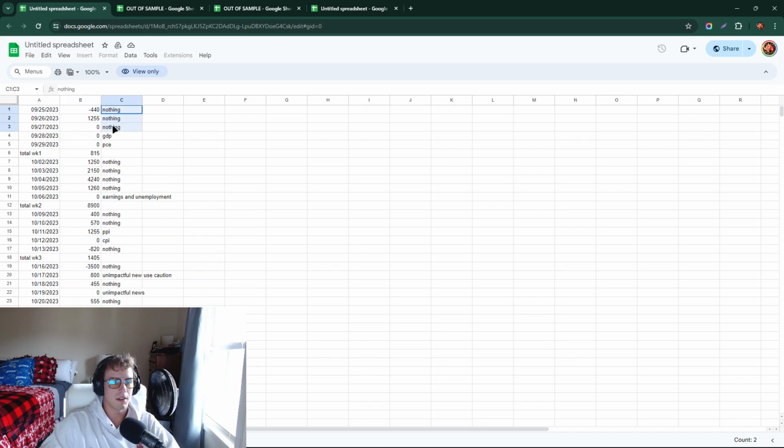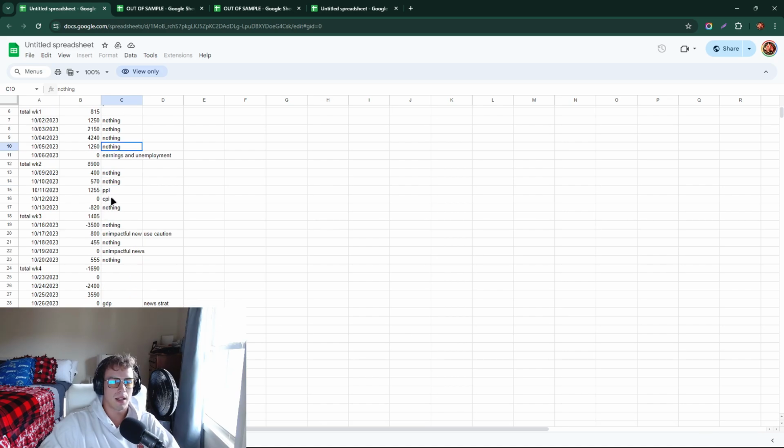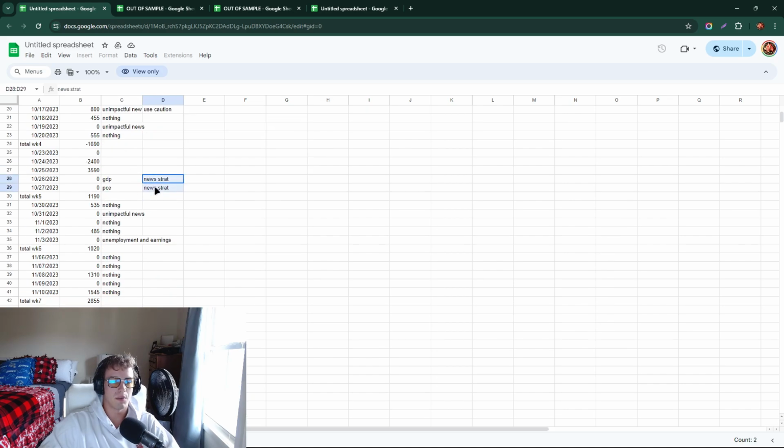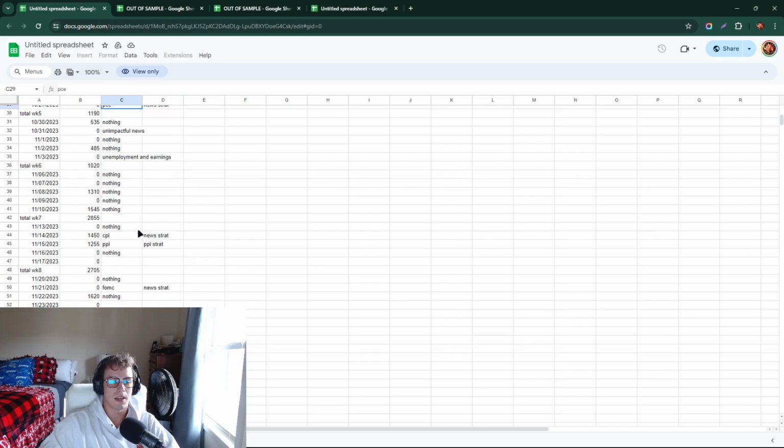Some things you'll notice here is when it says nothing, that means there's no news. So this is kind of a column where we talk about news, what news it is, right? GDP, PCE, earnings, unemployment. You can see it doesn't take trades every day, right? A lot of times we're just gonna be on the regular strategy, which we'll go over, and then sometimes we'll have PPI, CPI, and we're gonna have certain news events, right, that we'll turn on a news strategy for. Okay, so the GDP, PCE, CPI, stuff like that, we're gonna have news strats for.